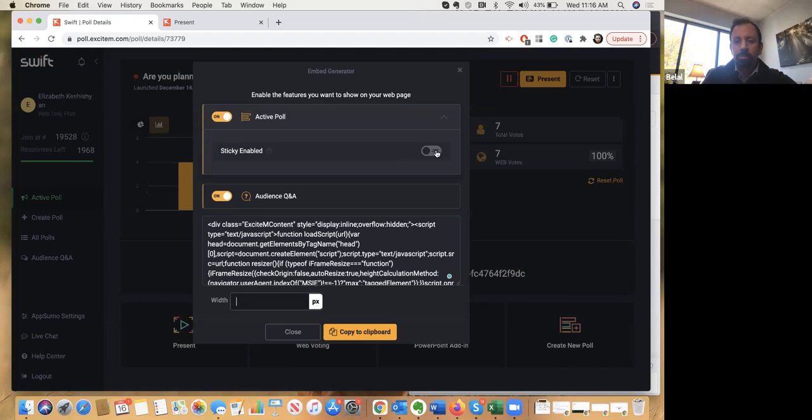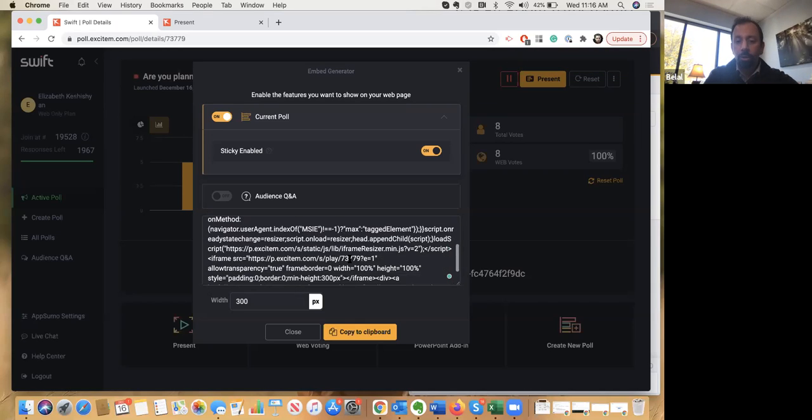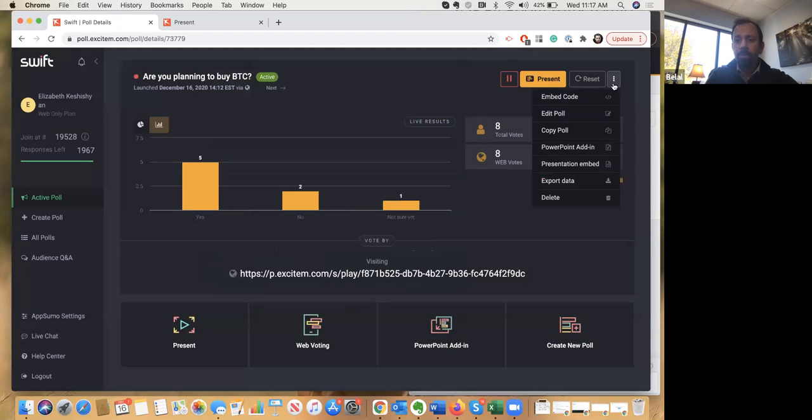So we have this concept of a sticky poll. The sticky poll essentially has a poll ID. The poll ID will be shown inside of this embed script so that you can always use the same script without having to worry about the poll changing when a new poll comes up. So this is a quick overview of the embed. Elizabeth will cover the PowerPoint add-ins in just a few minutes. And then the export data will allow you to export that data directly as CSV data.